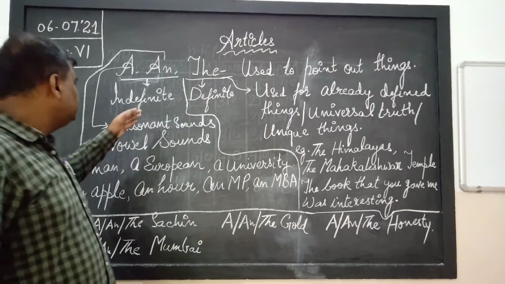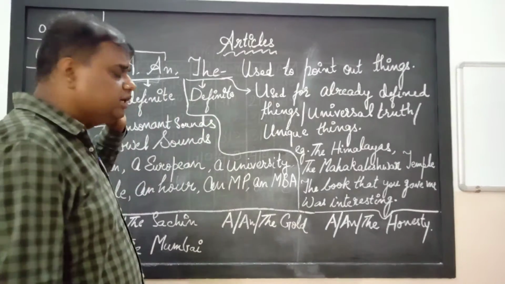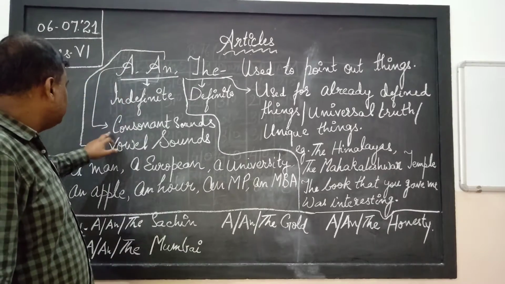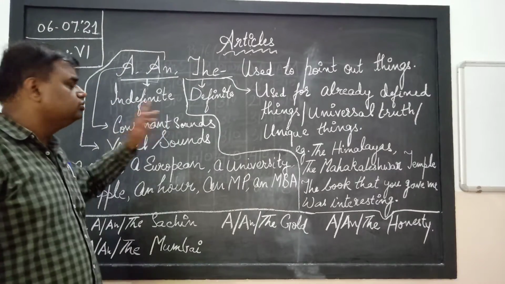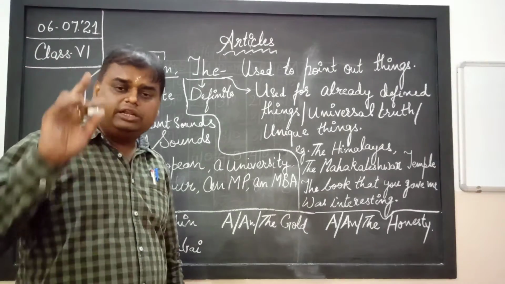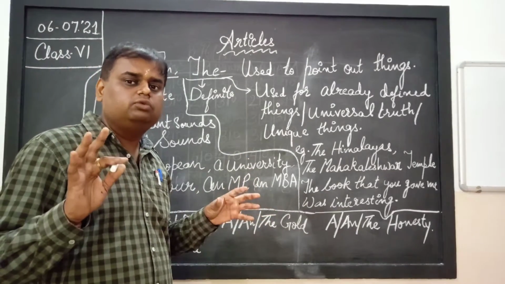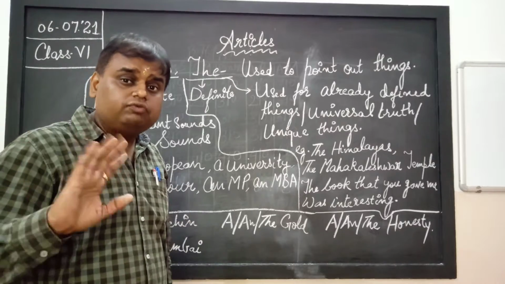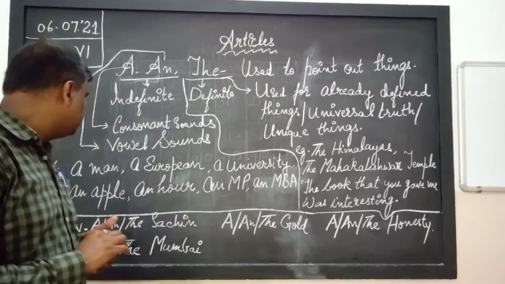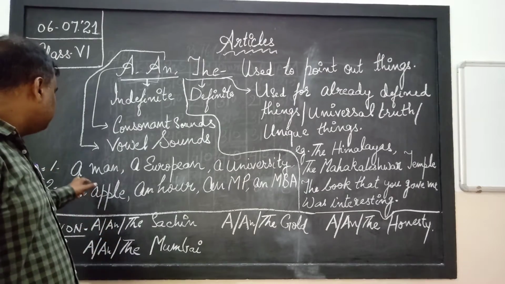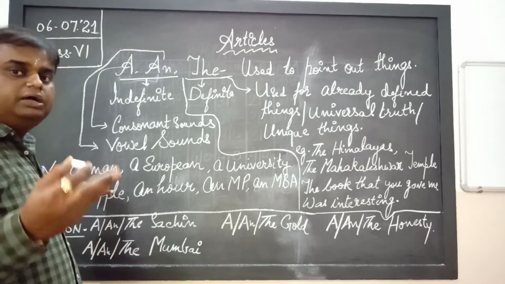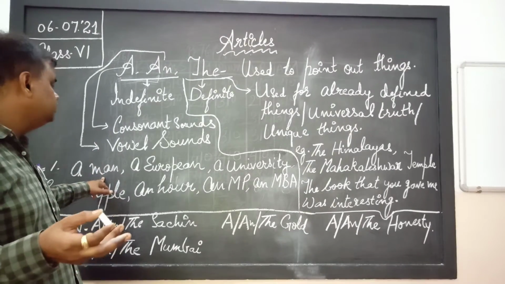Now, where we use the indefinite article and where we use the definite article, their usage we will understand. You see here the arrow is marked. A is used before consonant sounds, not before consonants. There are a lot of doubts in your mind. Not before consonant but before consonant sound. We have to be very clear. Suppose I say a man, man is starting with m, that is a consonant sound.